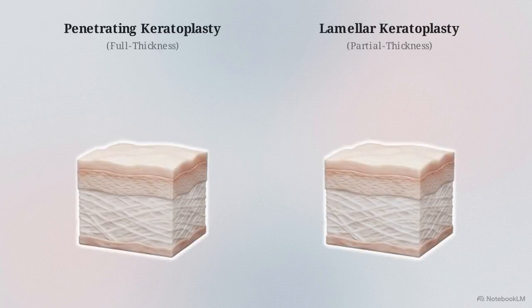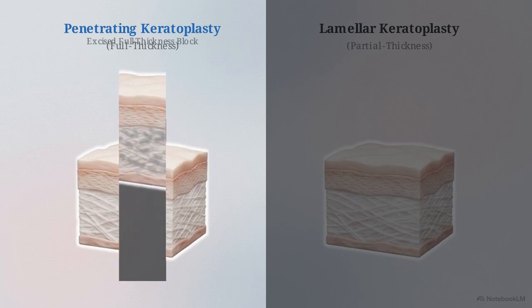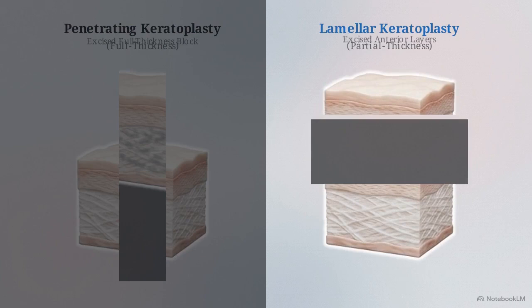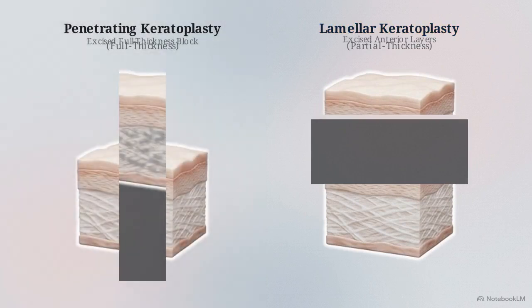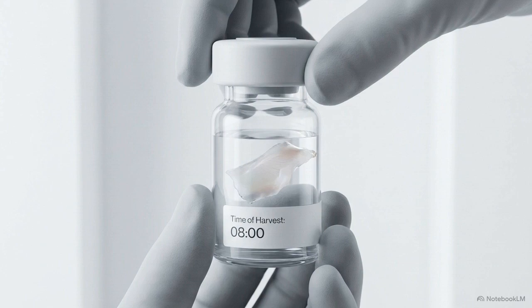This architectural replacement takes two forms. Penetrating keratoplasty excises a full-thickness block of the cornea. Lamellar keratoplasty takes a partial-thickness approach, selectively removing and replacing only specific anterior or posterior layers. Regardless of the depth, the procedure is bound by strict logistical constraints. Donor tissue must be surgically harvested within 12 to 24 hours of death.